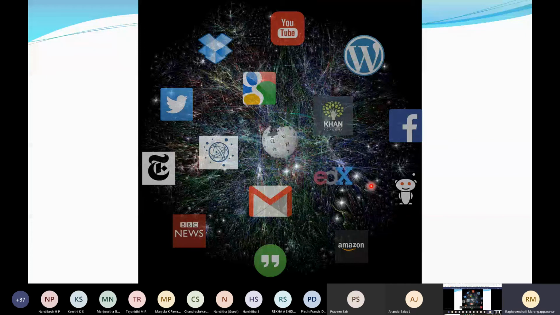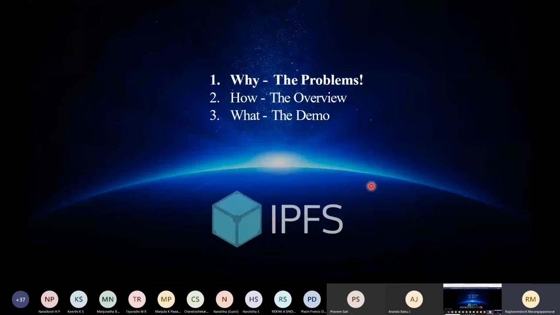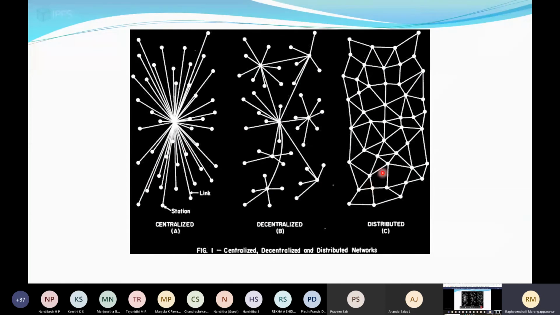So that is the main agenda of IPFS. It cannot be downloaded always from the database where it is stored originally. Okay, so we'll understand the problems of that. We'll understand the overview, then I'll show you the demo in the next session. So again, this one was used last time in my PPT. Centralized system, again single point of failure. Centralized, they can have their own system and their own set of rules. Distributed is just a replica of the same database.